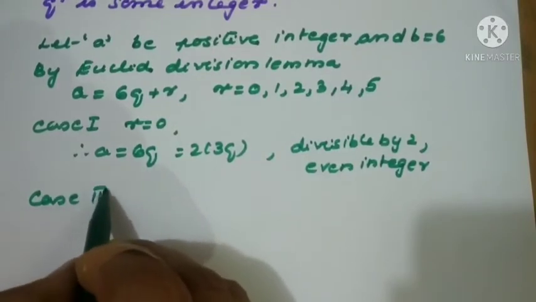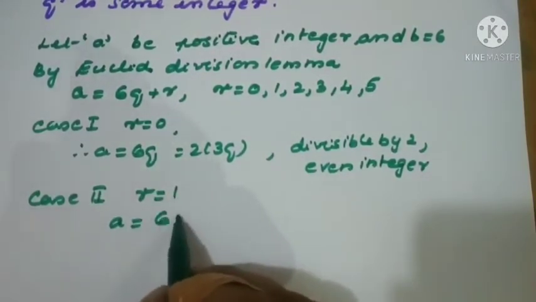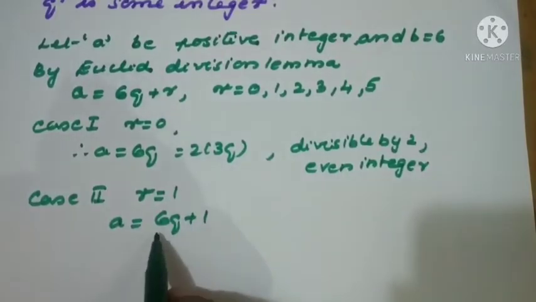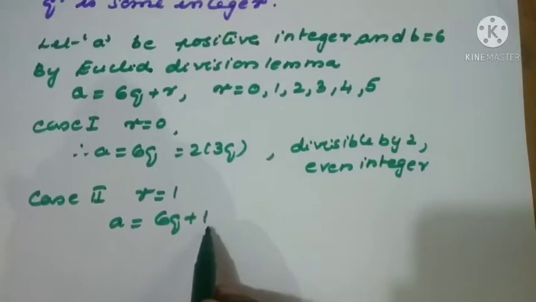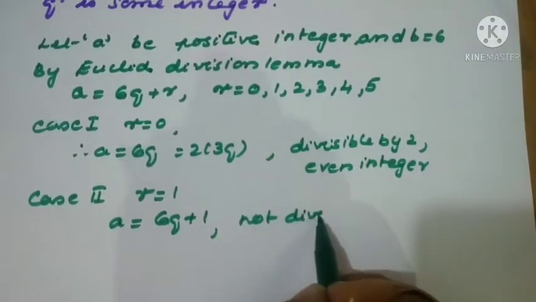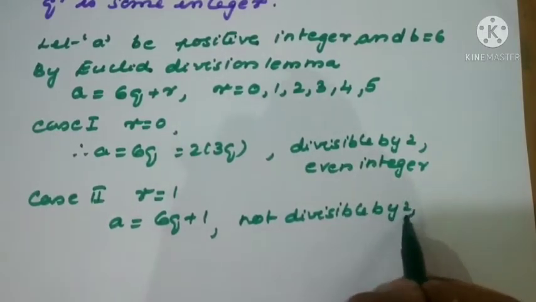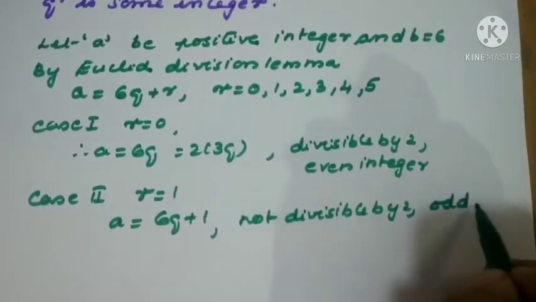Case 2, r = 1, therefore a = 6q + 1. If you go for the division with 2, this side the division is possible, not with the 1. So not divisible by 2. Odd integer.